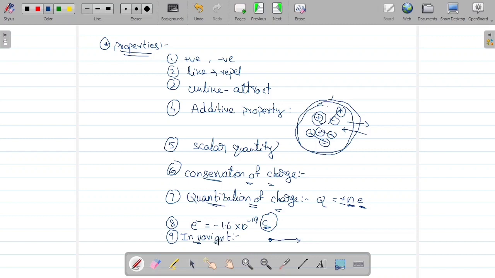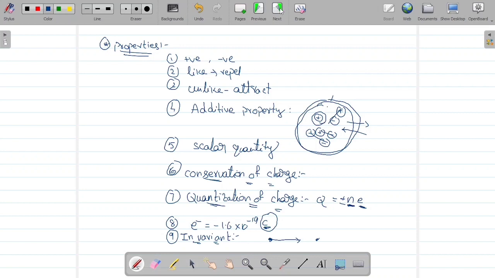So that is why we call it invariant. Whenever it is staying at rest, is it going to gain any charge? No. So we call charge invariant. These are all the properties of charges, enough for our 10th board. Clear? These are the properties of charges.